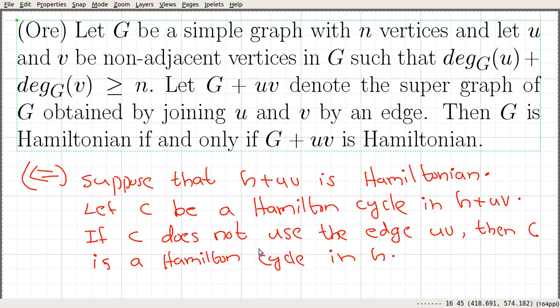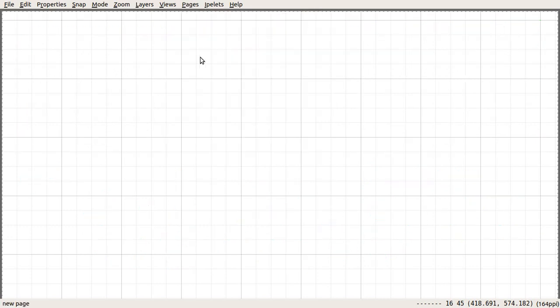Let's consider the other case, where C contains this particular edge. Let's see what is going to happen in that case.